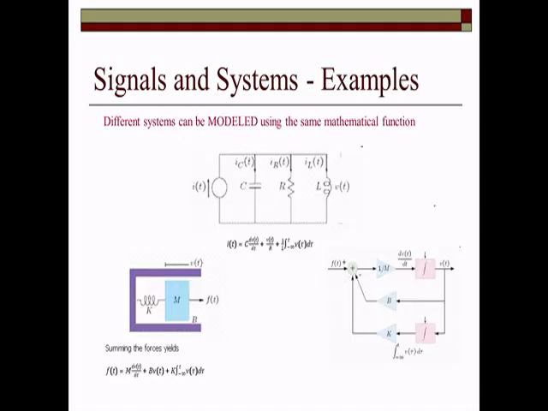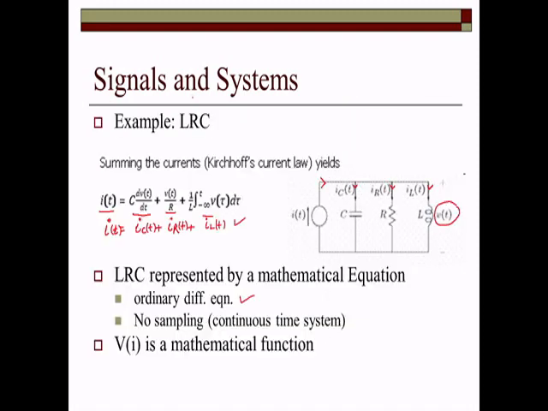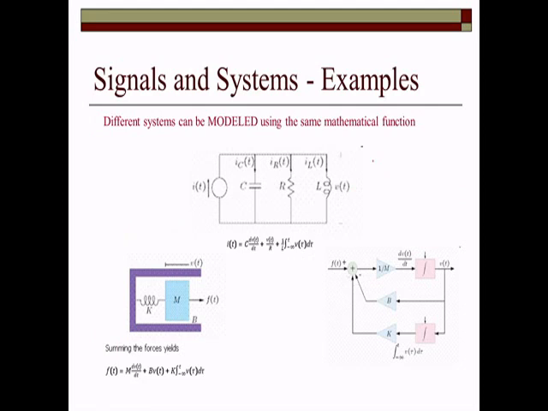One more example of signals and systems: in the previous circuit, we had different combinations of current, where the current is divided into three parts. Now here we have the force F, which is divided into further parts: the mass, then the friction part and the spring part.